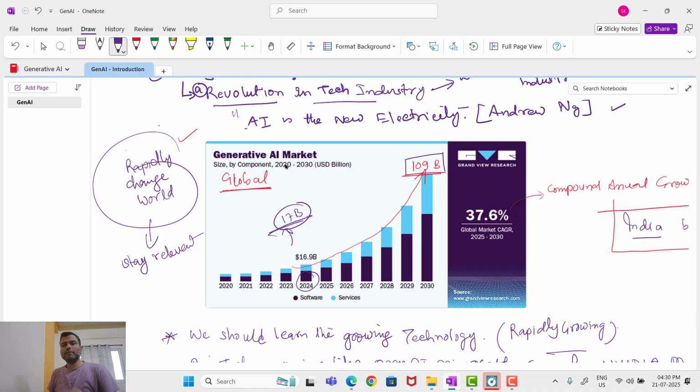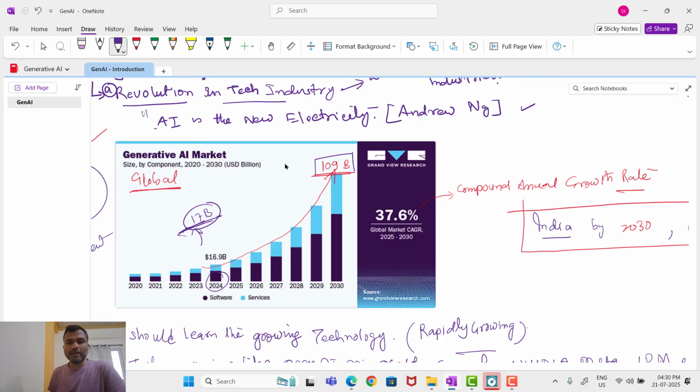So here I have a very important graph that shows that in 2024, the generative AI market was around 17 billion US dollars. And within 5 years, it is going to increase to 109 billion US dollars. Okay. So you can see here that this growth is basically exponential growth. Okay. So this is the global market. You see how big the generative AI market is globally.